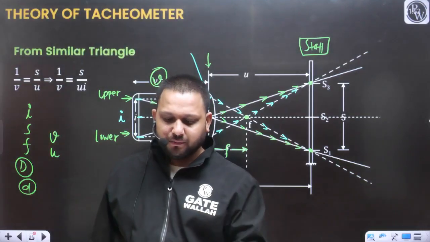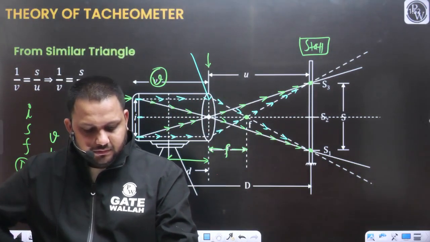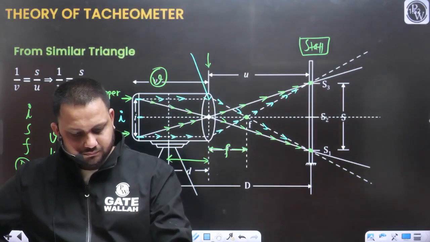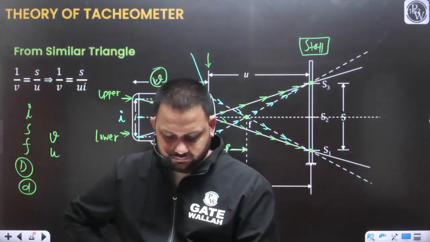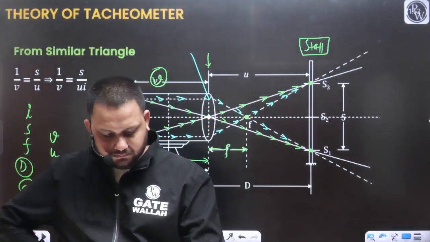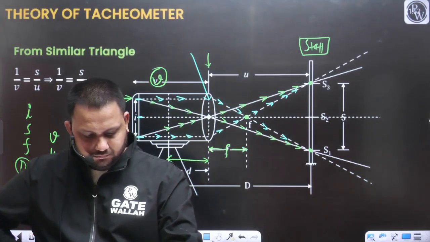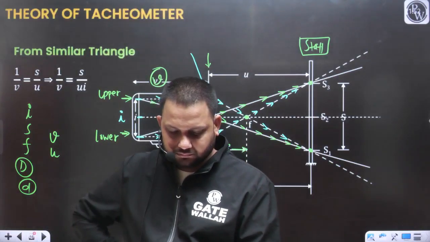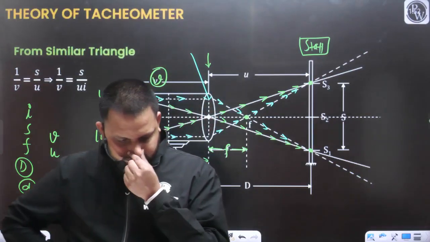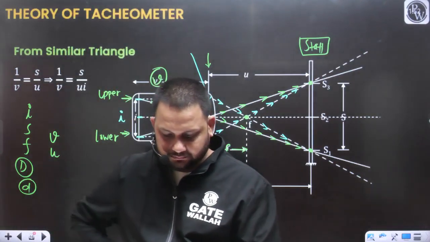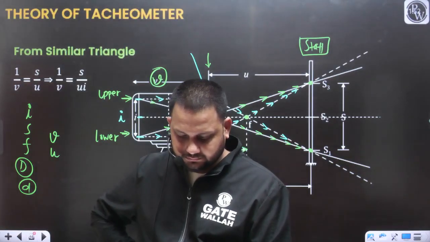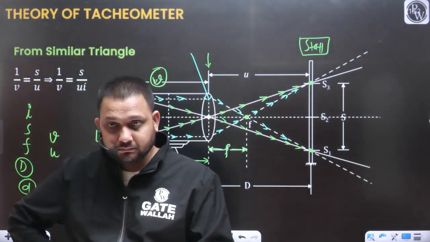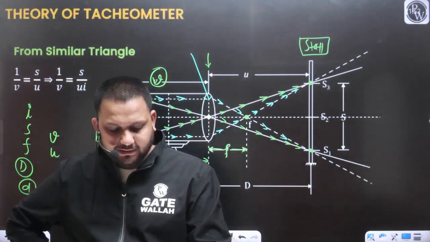This theory of tacheometry you should know. Any doubt to anyone?